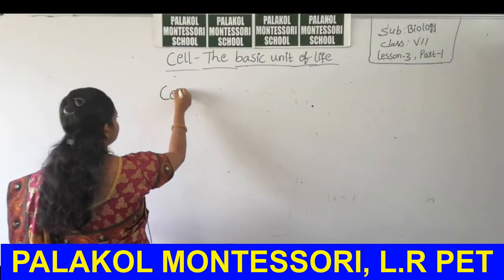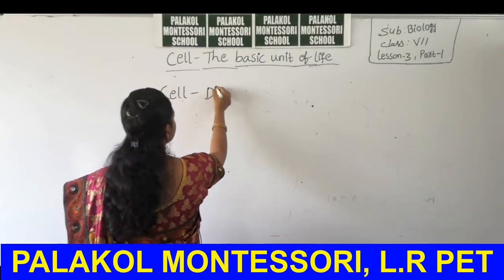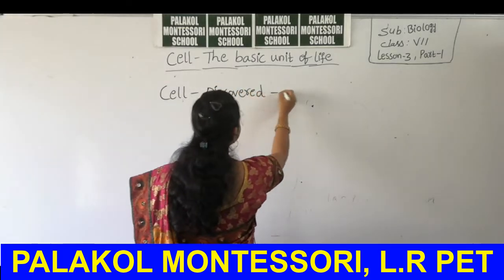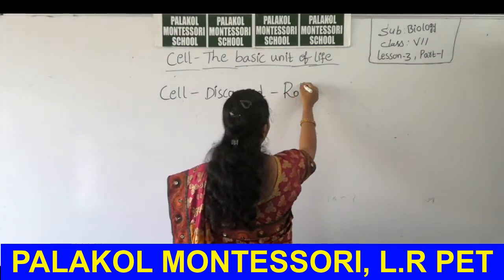So first of all, the cell was discovered by which scientist, students? Robert Hooke.